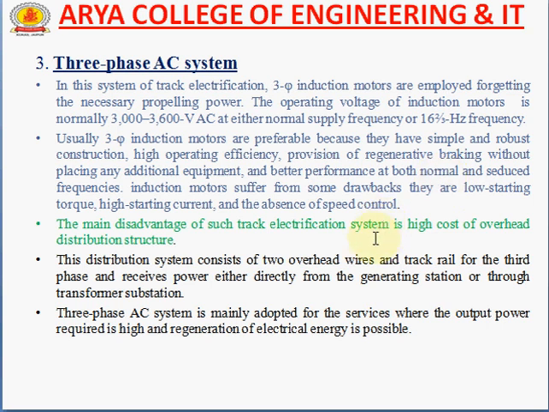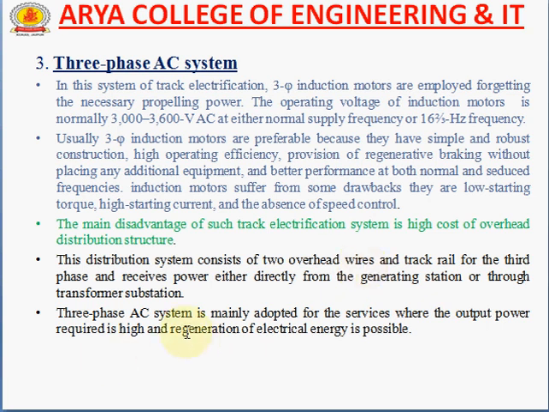But the main disadvantage of this type of track electrification system is the high cost of the overhead line distribution structure, because in the three-phase AC line system the number of conductors required is more, the complexity is more, and the interference and communication disturbances are more. So there are many drawbacks, and also a high cost of overhead distribution structure, because to support the conductors we require higher strength of poles and cross arms.